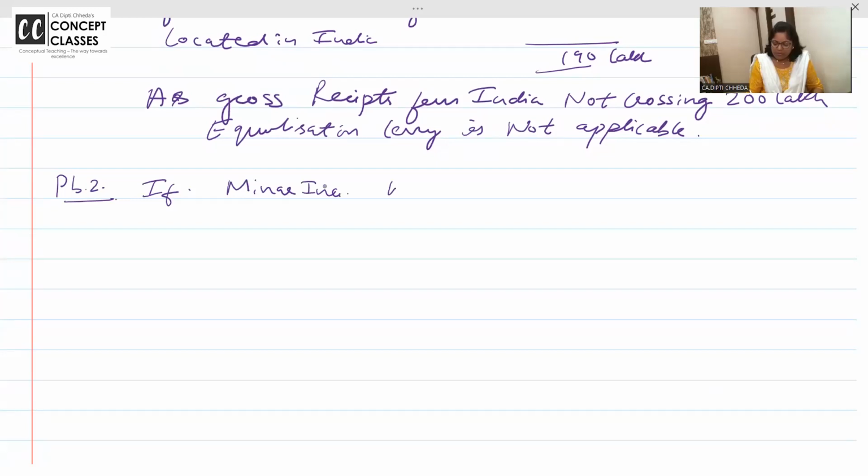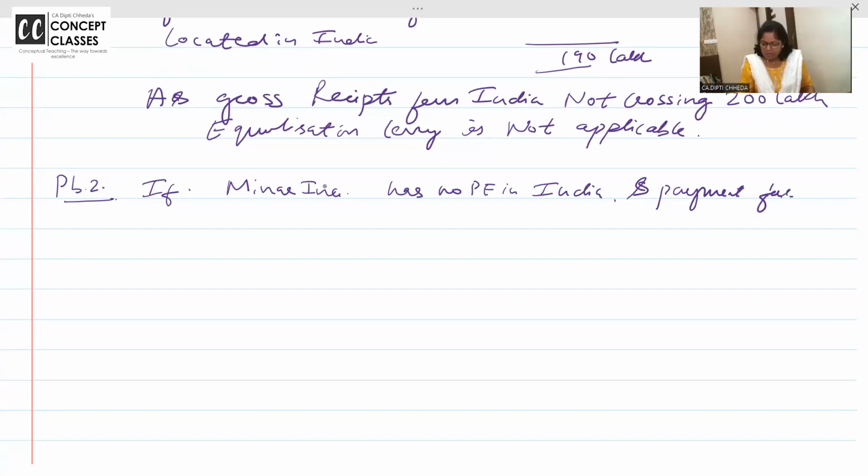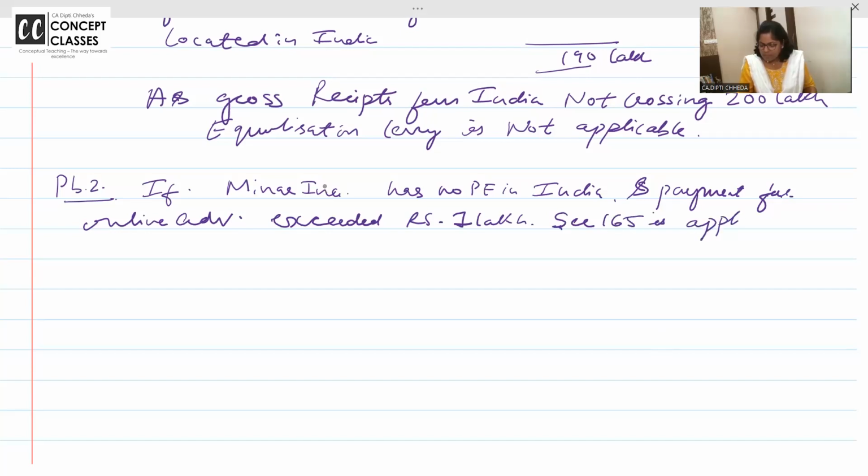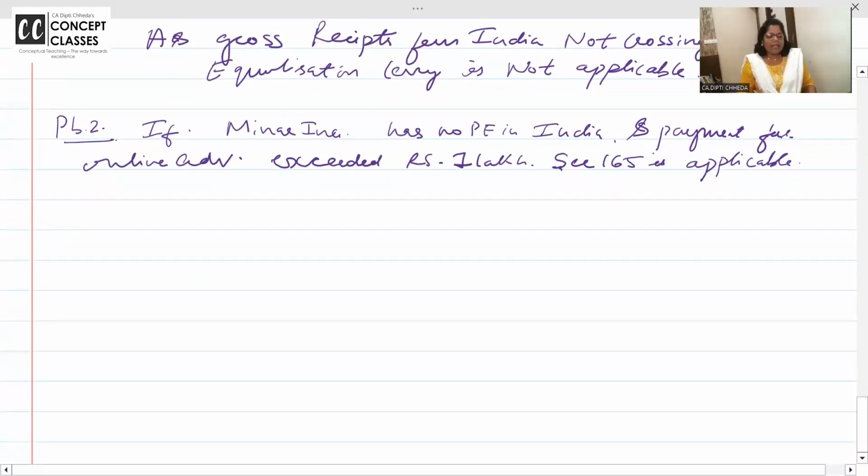If Minar Incorporation has no PE in India and whatever we are paying them for advertisement exceeded 1 lakh rupees, and payment for online advertisement exceeded rupees 1 lakh, Section 165 is applicable. बिल्कुल लगेगा 165.